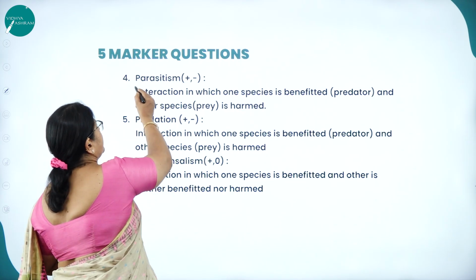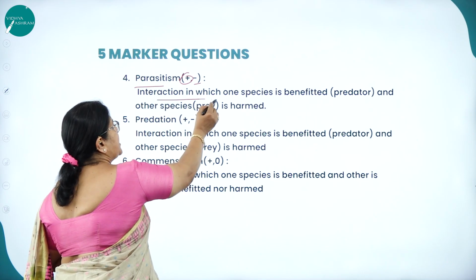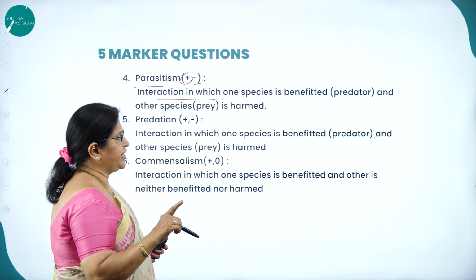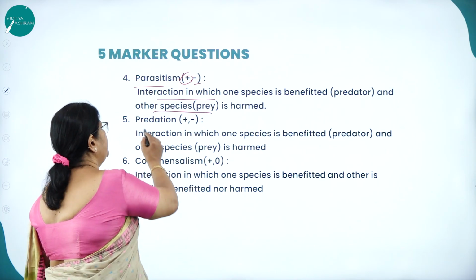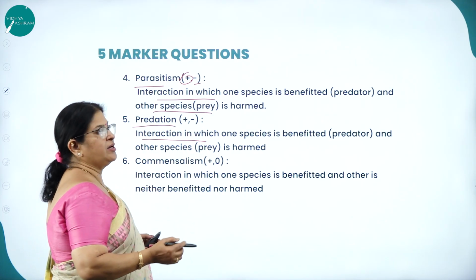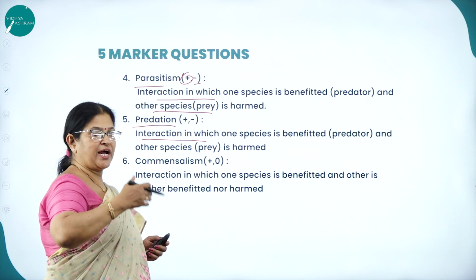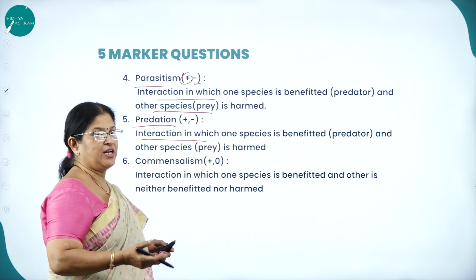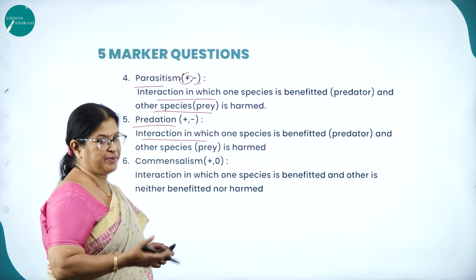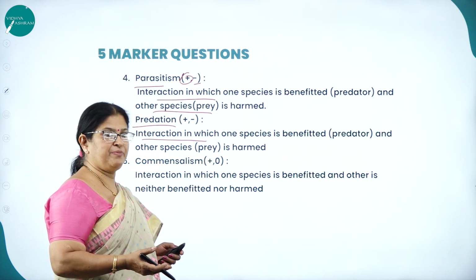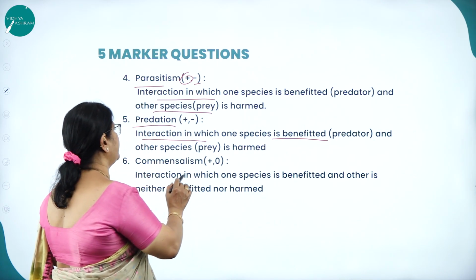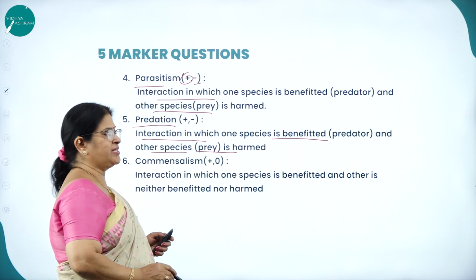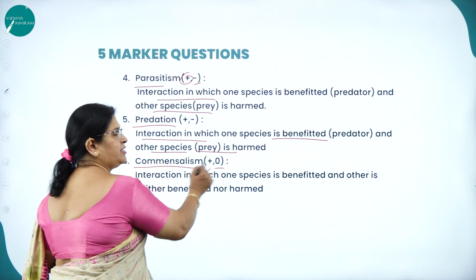Then parasitism and predation, you can see plus and minus. Interaction in which one species is benefited, that is the predator, and the other species, that is the prey, is harmed. Predation is interaction in which there is dependence of the higher trophic level on the lower trophic level. The higher trophic level is the predator and the lower is the prey. Commensalism, plus and 0.